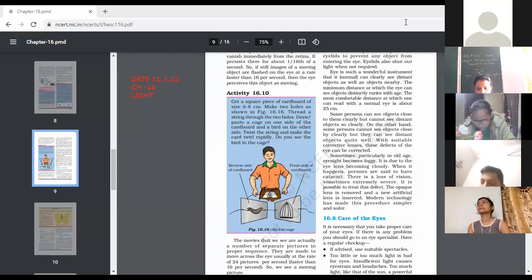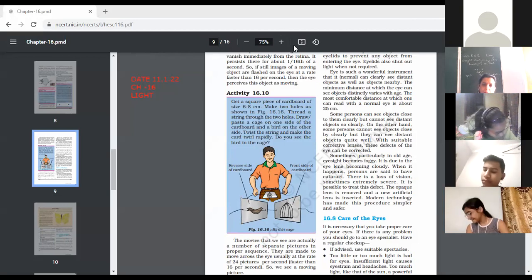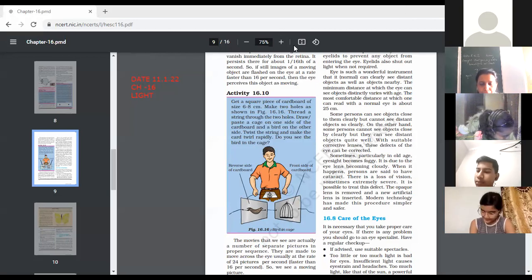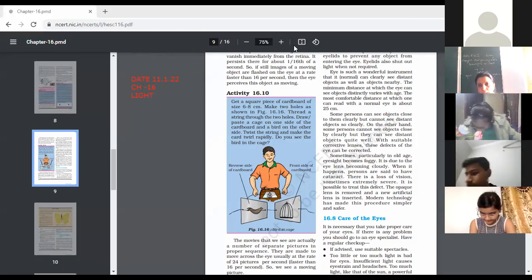Today we'll continue with chapter number 16, light. So yesterday we discussed the structure of the human eye and the different parts and the function of the eye. And one interesting thing, we discussed the persistence of vision, how it takes place, and how the movies are actually moving, what happens in the movies. So all those things we discussed yesterday.